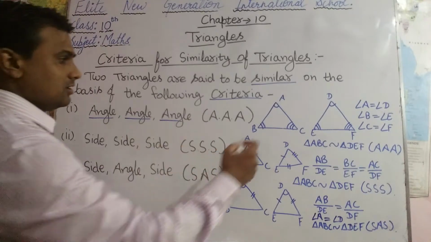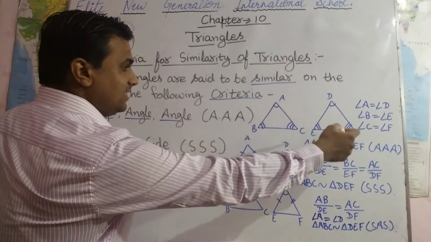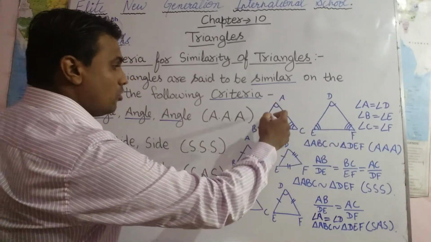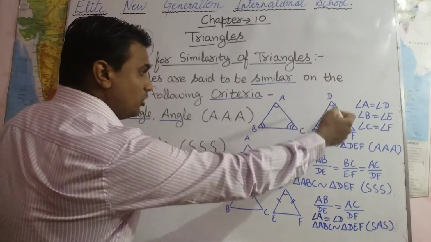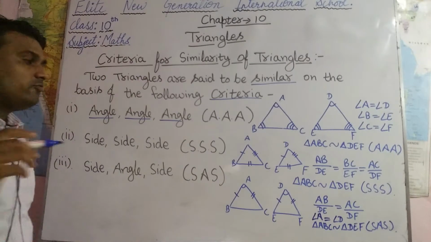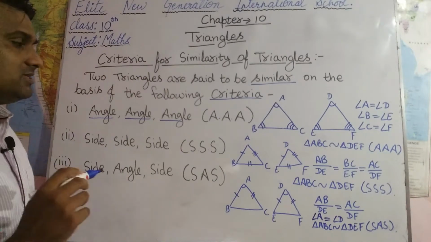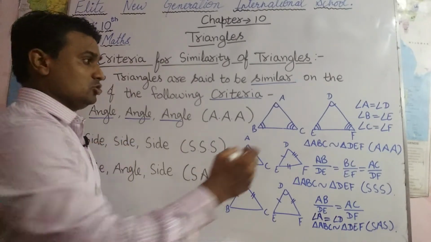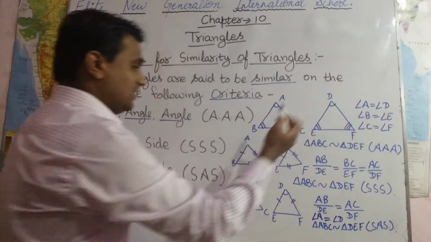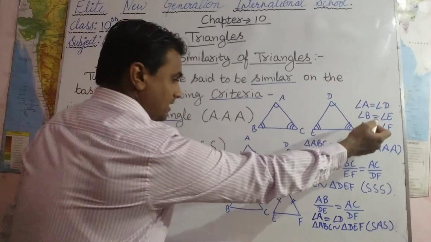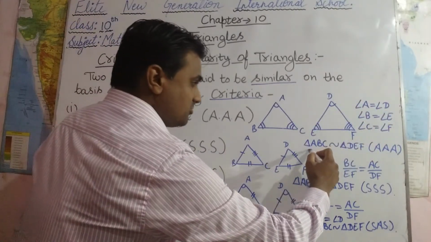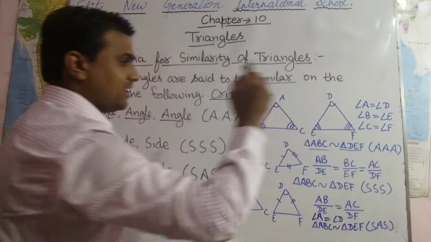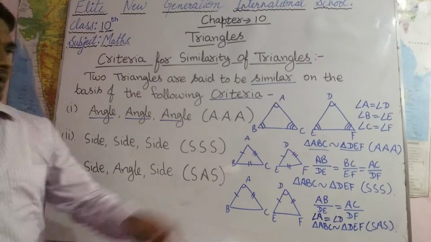So in two triangles ABC and DEF, when all the corresponding angles of triangle ABC are equal to all the corresponding angles of triangle DEF, then we can say the triangles are similar. So here angle A equals angle D, angle B equals angle E and angle C equals angle F. In this case triangle ABC is similar to triangle DEF by AAA.